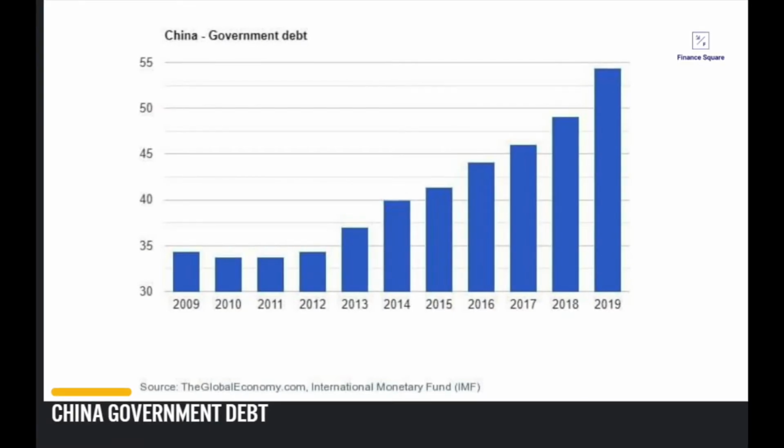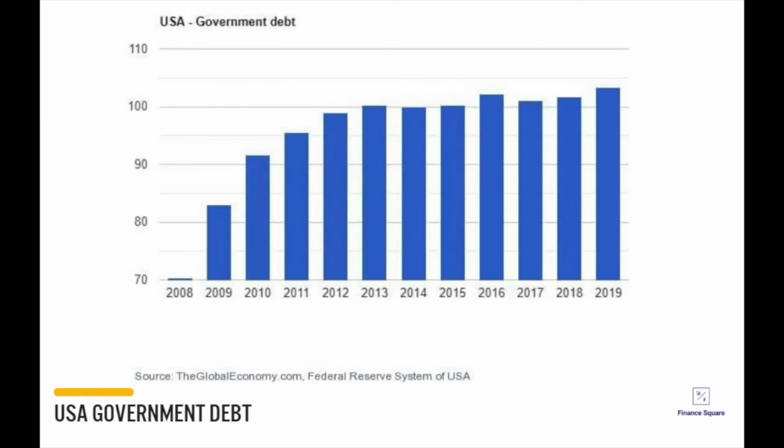China government debt. The average debt between 2009 and 2019 stood at 40.76% of the China government GDP. USA government debt. USA average debt between 2008 and 2019 was 104% of the GDP. This is literally more than the gross domestic product of the country. So we obviously can see that the USA has a very substantial debt when it comes to the GDP.